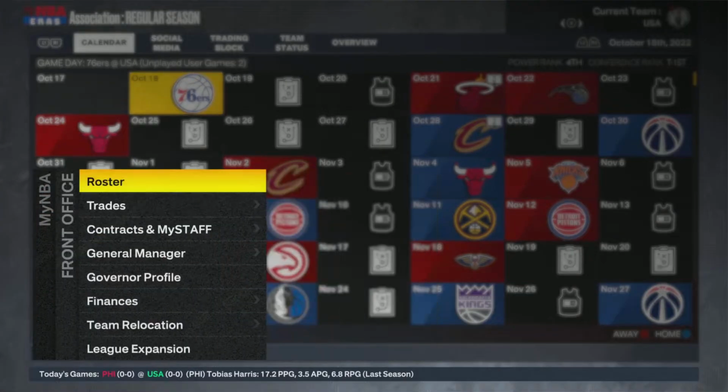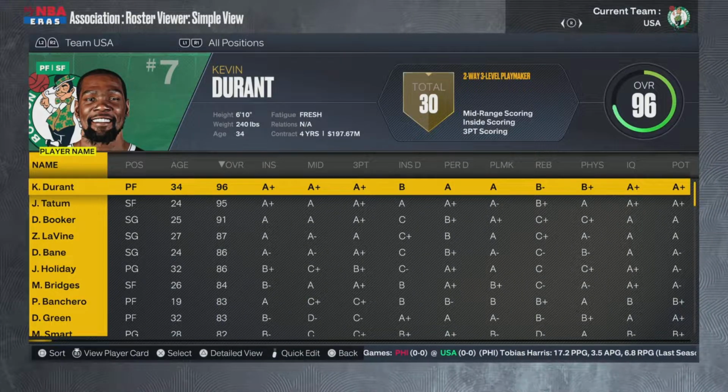But starting off, the Boston Celtics are going to be the Team USA. As you can see here, KD, Tatum, Booker, Levert, Bane, Drew Holiday. Before I forget, I want to mention that I didn't absolutely stack Team USA. As you can see, it could be a lot more stacked.